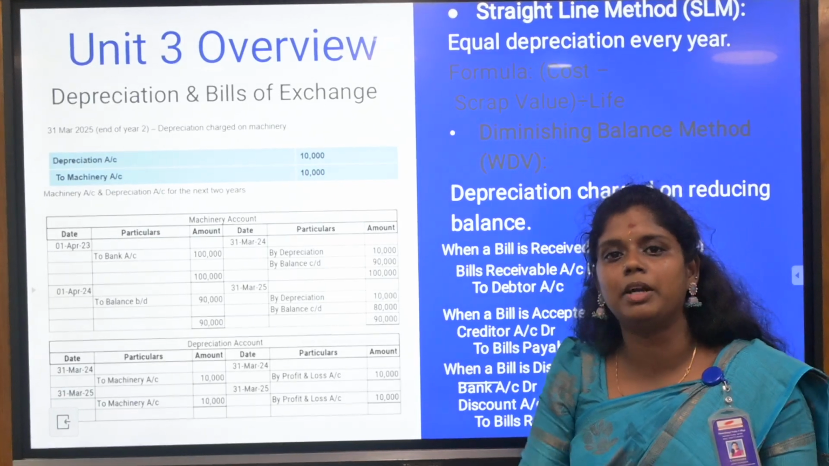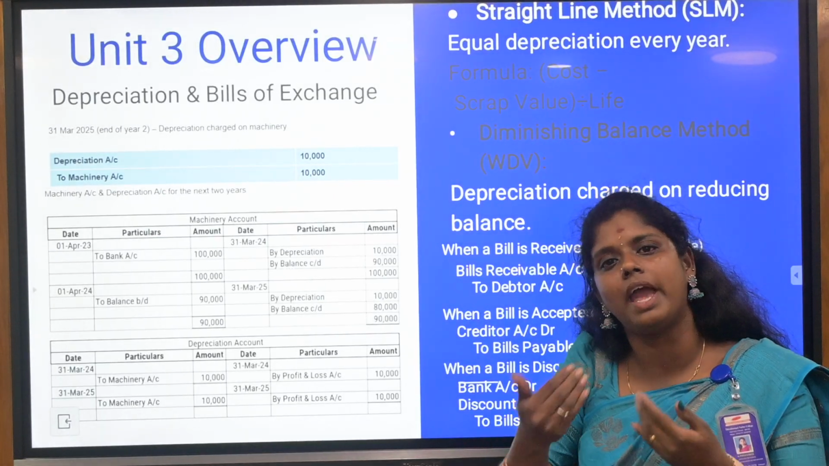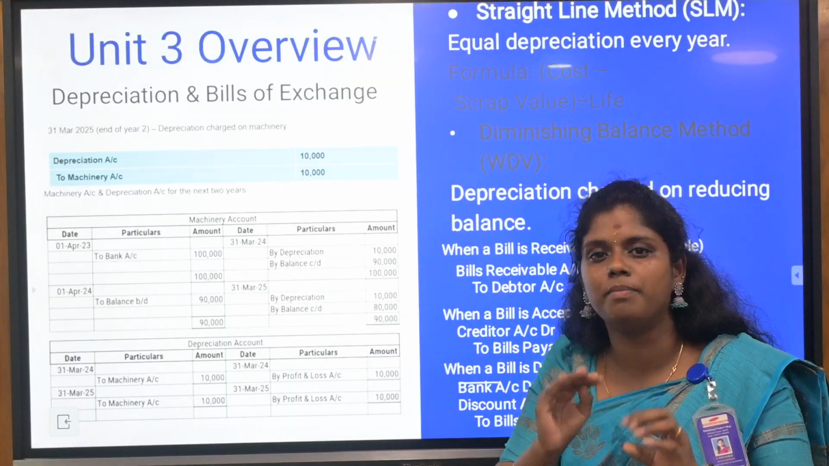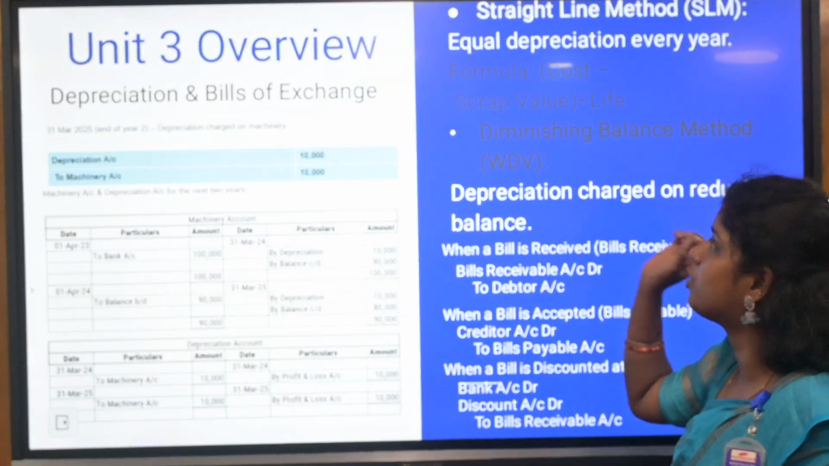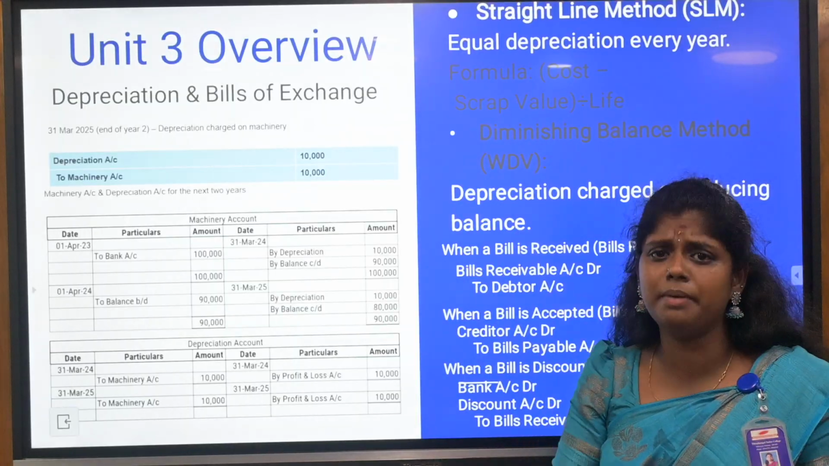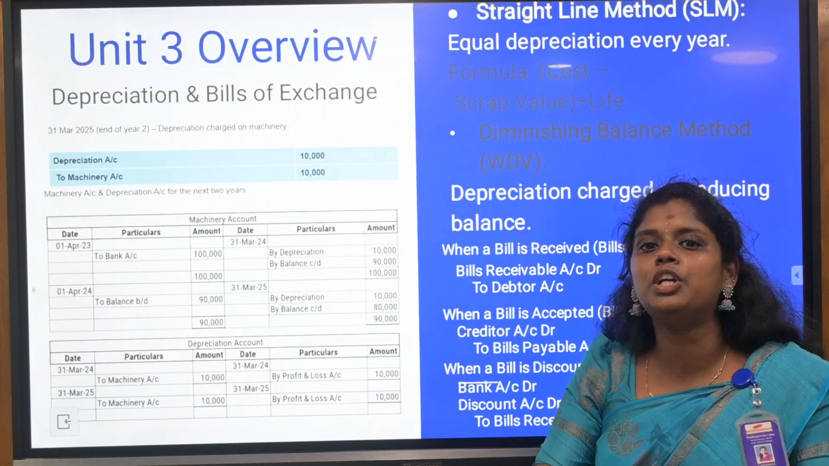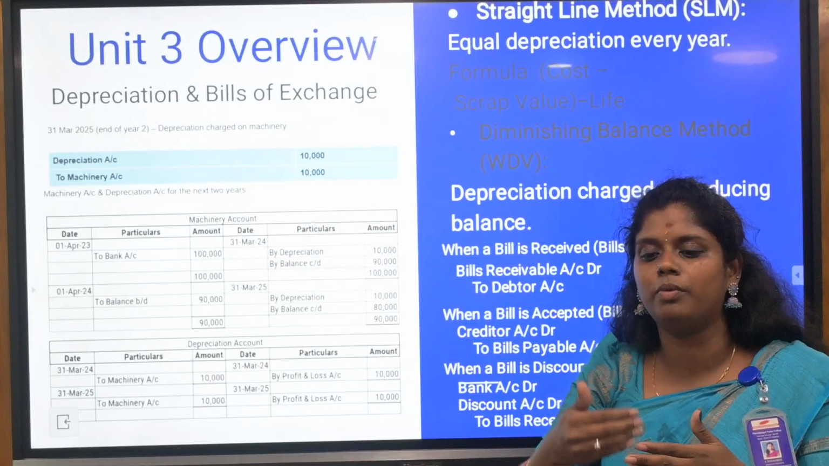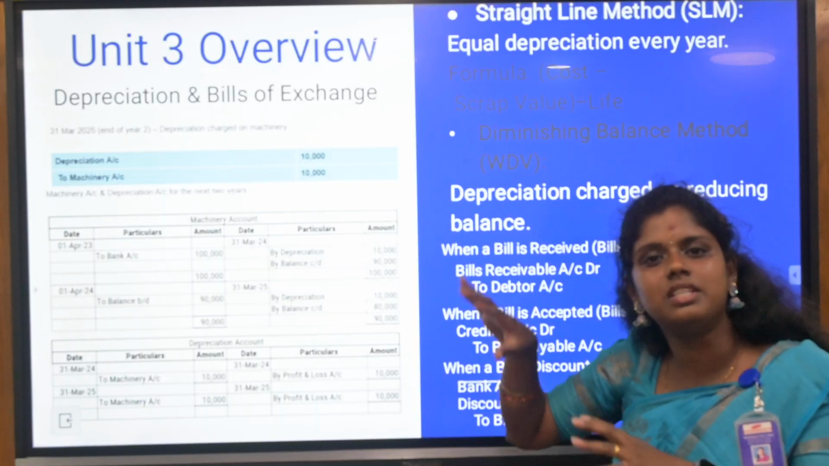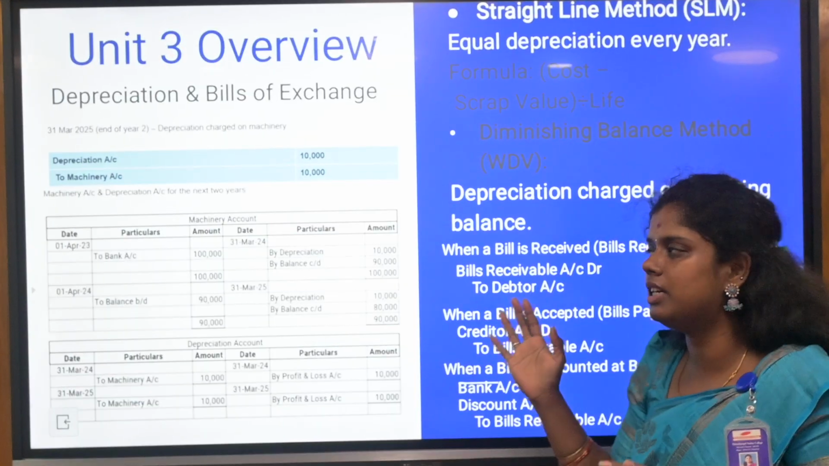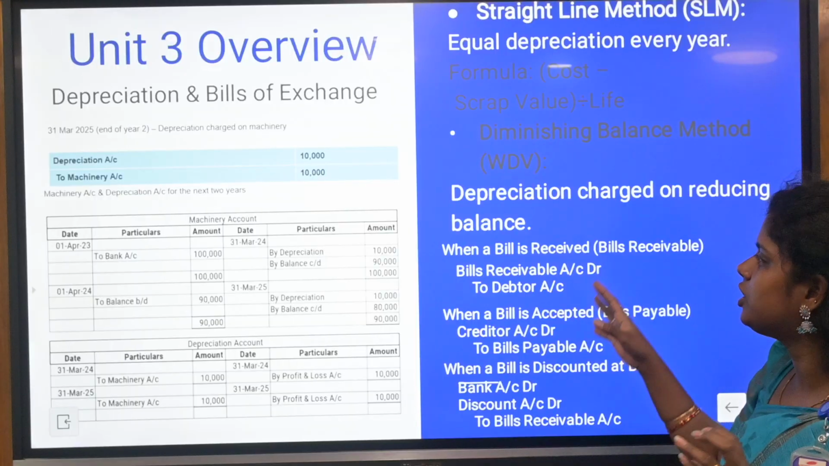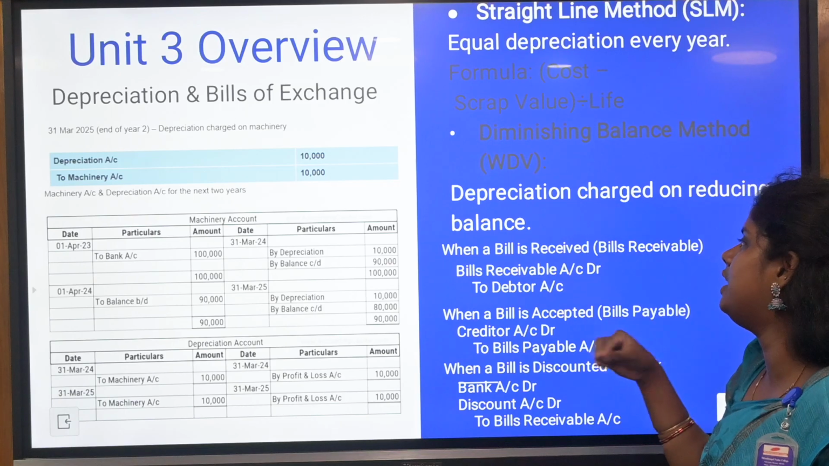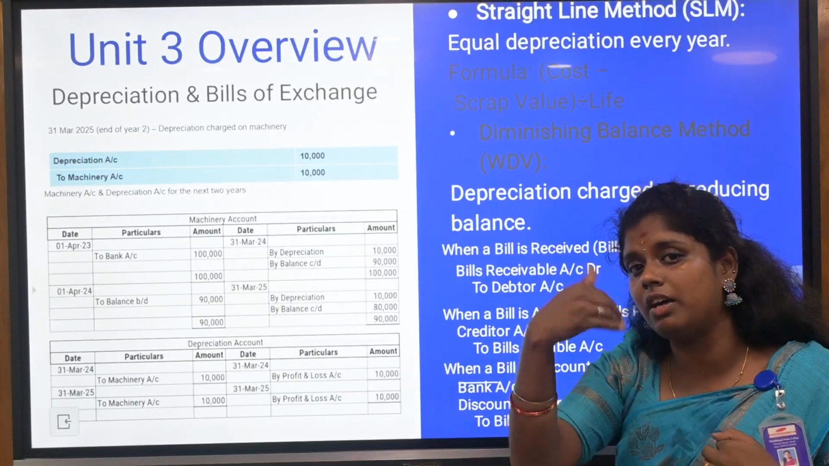The straight line method is nothing but giving the same depreciation value every year. Until whichever year the question mentions, continue up to that. The second is the diminishing balance method. The diminishing balance method is where the value reduces according to the purchase of every year, and the value reduces yearly. That is the diminishing balance method, the diminishing value. Here in the bills of exchange, you need to know how we are going to give the journal entries. When a bill is received, the bill is received from the other party.